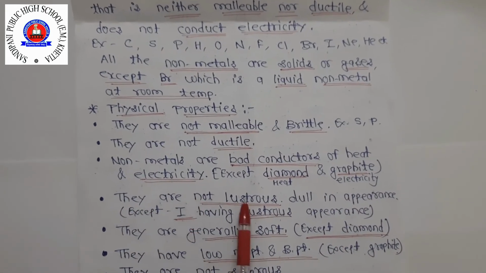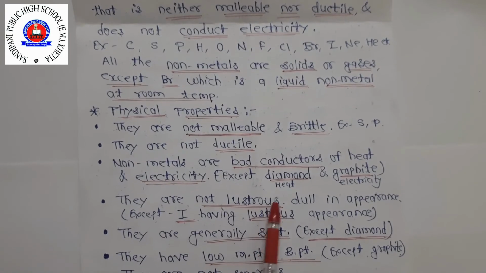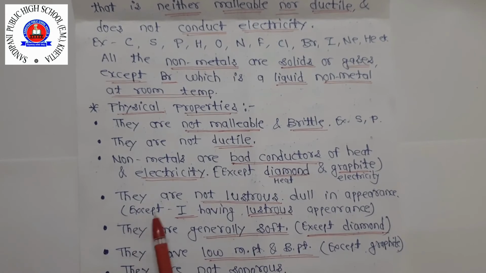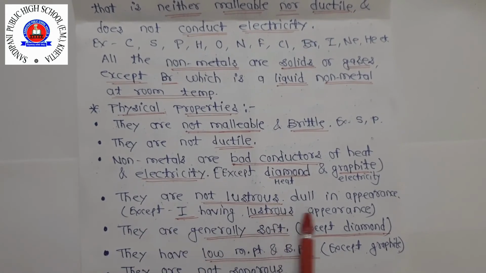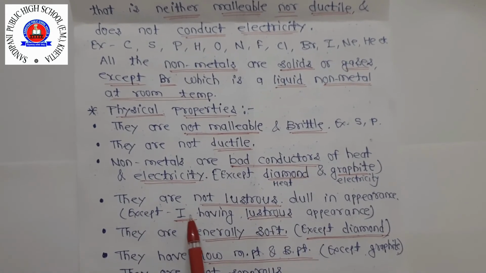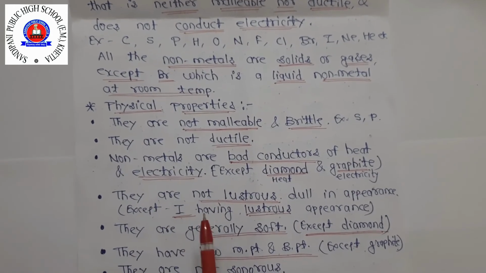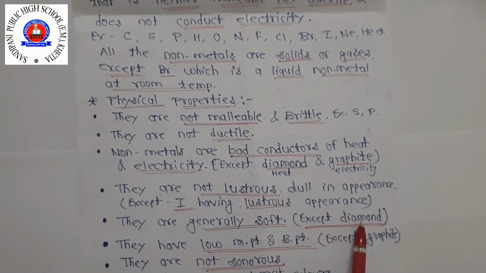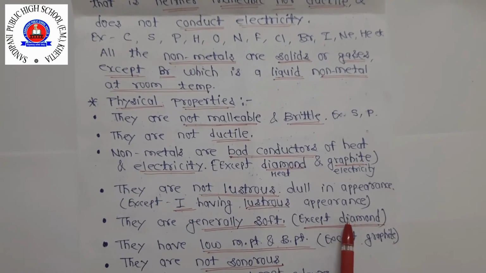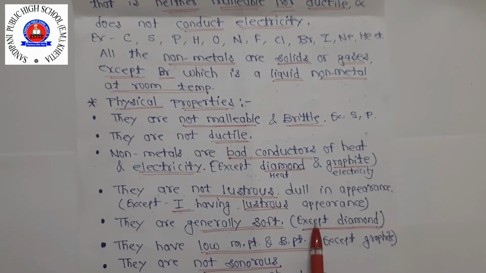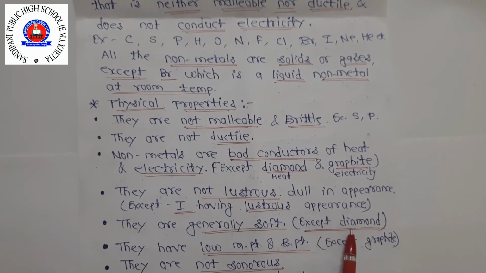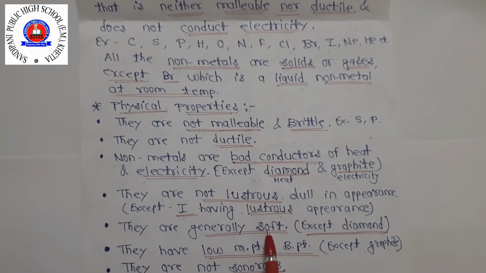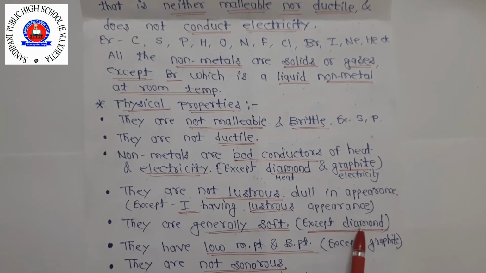Next, they are not lustrous, meaning they do not produce a shine and look dull in appearance. Except iodine, which has a lustrous appearance; when you see iodine, it produces a shine. Next, they are generally soft except diamond, because you know very well that diamond is the hardest substance. All non-metals are soft except diamond, but diamond is also a non-metal.